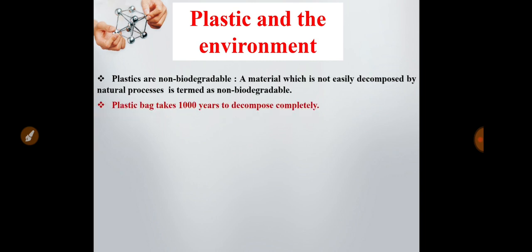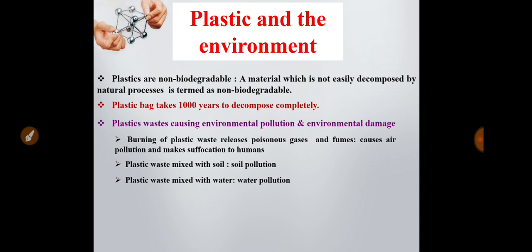And a plastic bag takes 1,000 years to decompose completely, so it cannot be easily decomposed. It can be gathered in the soil or water, that's why it causes environmental pollution and environmental damage. If you burn plastic material, it will release poisonous gases and fumes which cause air pollution, and this polluted air causes suffocation to humans and other animals also.